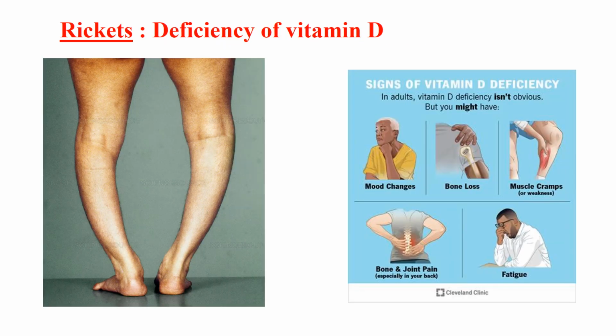Here you can see deficiency of vitamin D, that is rickets. Bent bones are there, mainly characterized by this deficiency disease. And there are so many signs of vitamin D deficiency: mood changes, bone loss, muscle cramps, bone and joint pain, fatigue, etc.